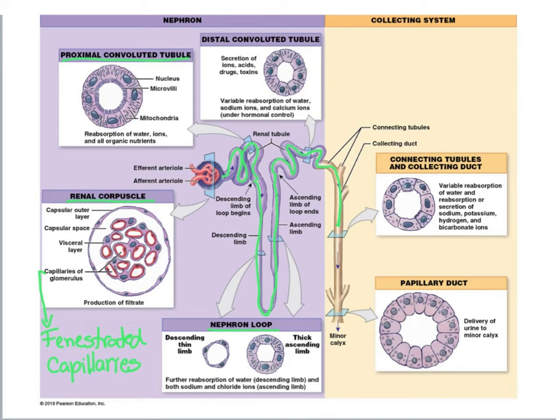If red blood cells could pass through this filtration system, it would be normal to find blood in our urine. And that's not the case, right? We know something is wrong when we see blood in the urine. And that's because we know that red blood cells should not be filtered out of our blood when passing through these glomerular capillaries. So, under normal circumstances, just small substances are capable of crossing the glomerular capillaries.